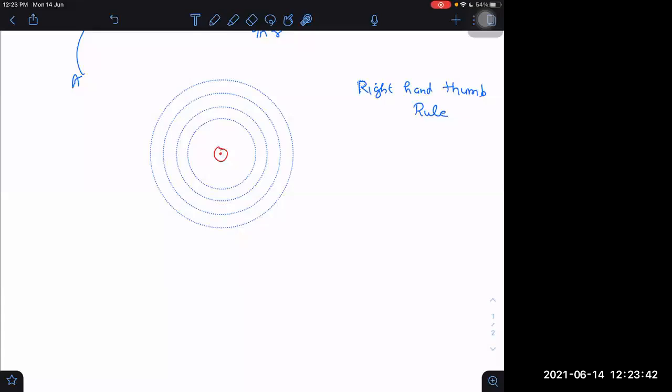So if you really want to find out in what direction the magnetic field lines will be, just do one thing. Assume there is a wire. Just hold this wire by your hand. Current is outwards, sir. Yes, current is outwards.